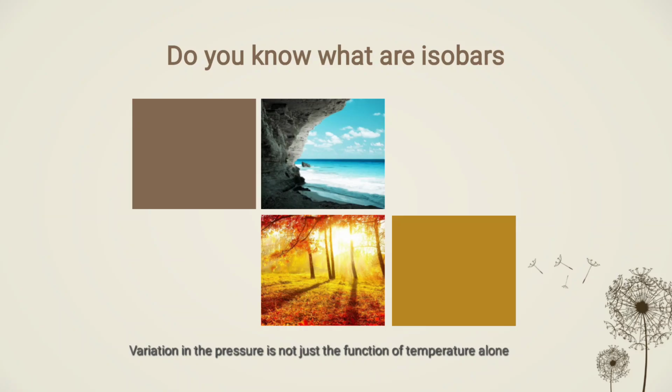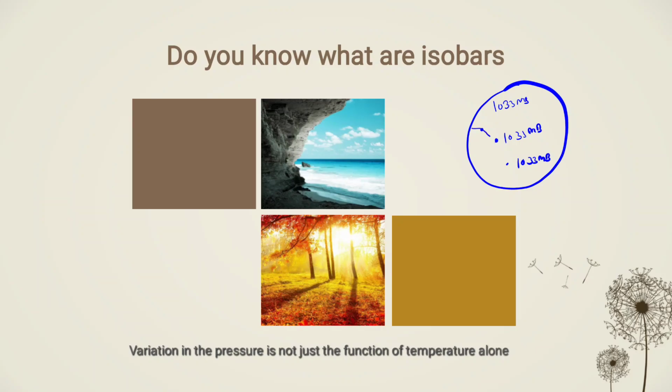So if we talk about the air pressure at the earth, there may be places which are having similar temperature, so similar atmospheric pressure. Let's say there is an atmosphere of 1033 millibar, and this point is also having 1033 millibar, and this point is also 1033 millibar. Then these places are having the same atmospheric pressure.